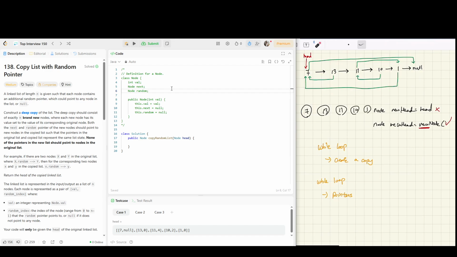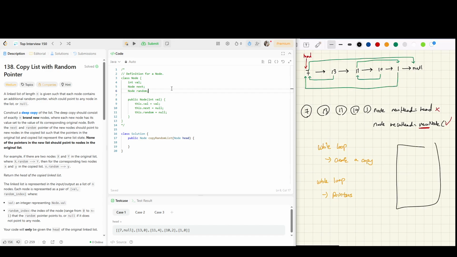In the next iteration, we are again going to go through each of the original nodes, and based on its pointers, we have to apply the pointers to the new node. But how can the original node refer to the new node? It's fairly simple. It's a one-to-one relationship.